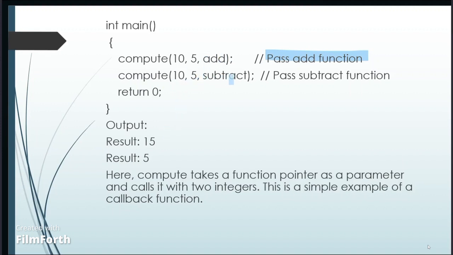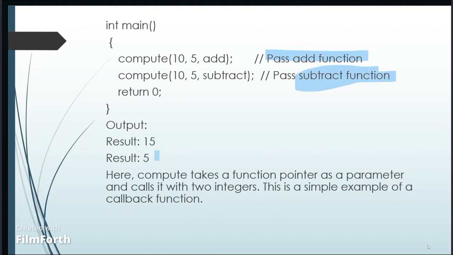And next, compute for the subtraction. It's the same as above, but it uses the subtract function. This becomes subtract 10 minus 5, and the result is 5. Here compute takes a function pointer as a parameter and calls it with two integers. This is a simple example of a callback function.